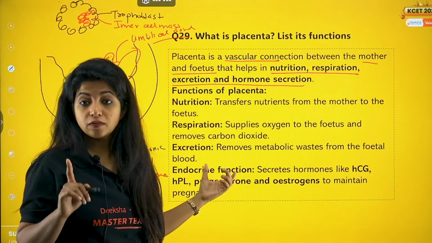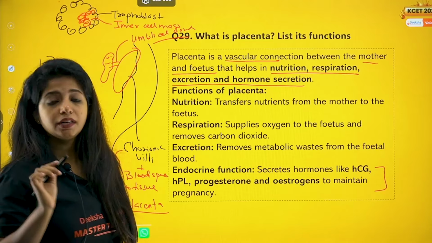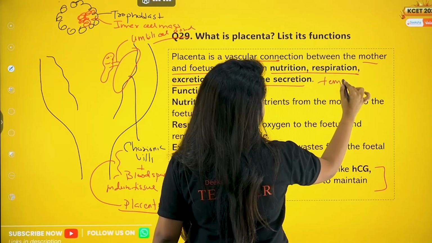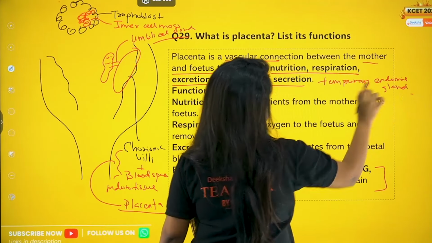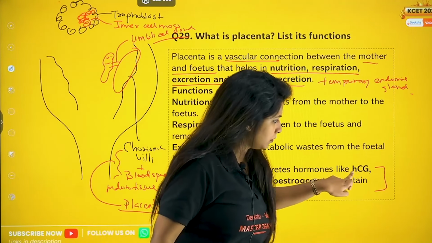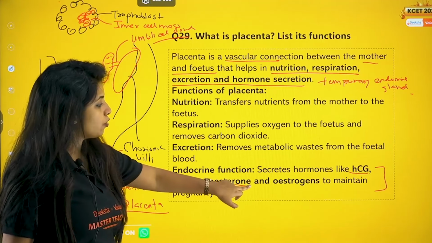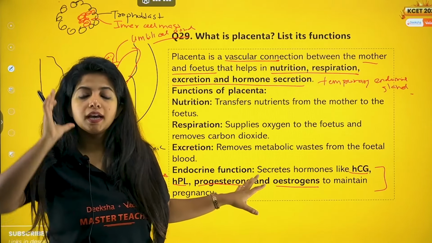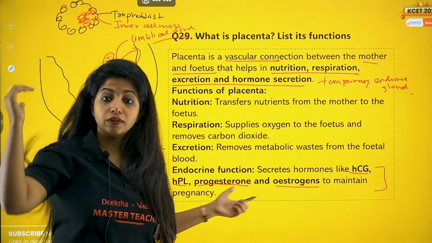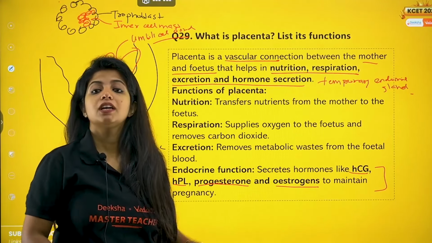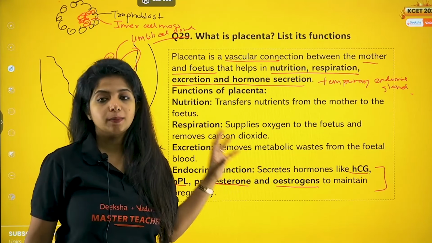Endocrine function. This is one of the most important things. Remember, it's a temporary endocrine gland. Only during pregnancy it will be there. What does it release? HCG, human chorionic gonadotrophin. HPL, human placental lactogen. Progesterone, estrogens, all of them are released by placenta. Please remember 4 hormones. Only 4 hormones are released by placenta. So they were initially released by the ovary and things like that, but during pregnancy the placenta takes it over. Okay, so HCG, HPL, progesterone and estrogen are released by the placenta.